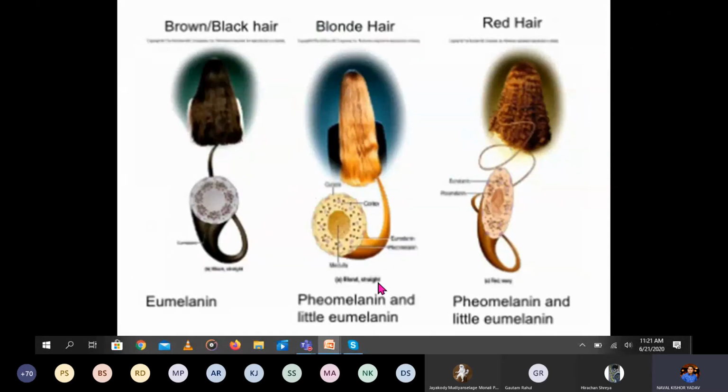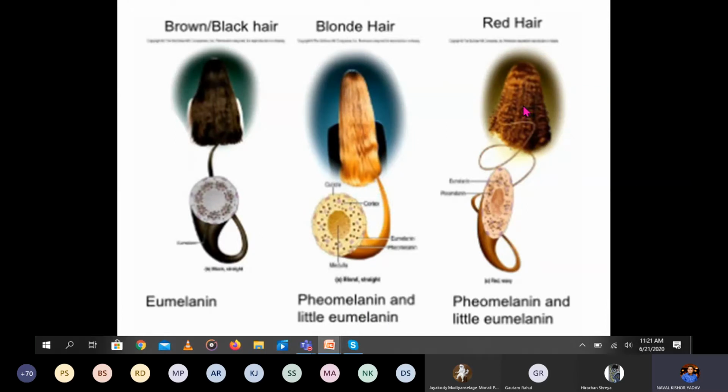You can see one example here. This type of hair, black and brown, or black hair. Mainly you notice this in girls rather than boys. This black means eumelanin. This blonde hair is pheomelanin with a little bit of eumelanin. Mostly it is pheomelanin and the least amount is eumelanin.